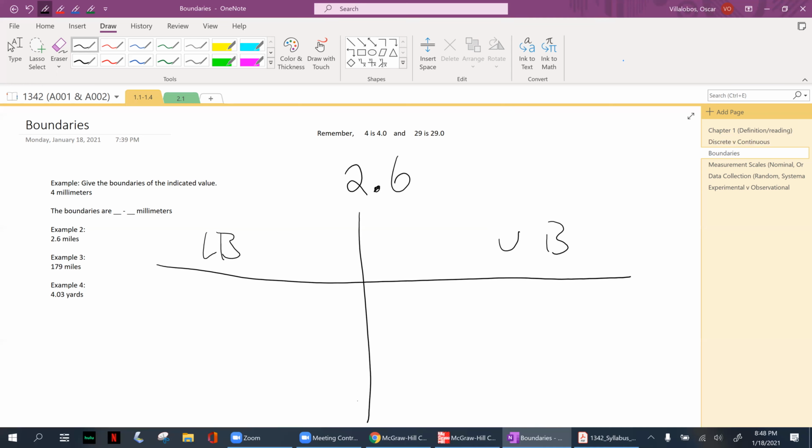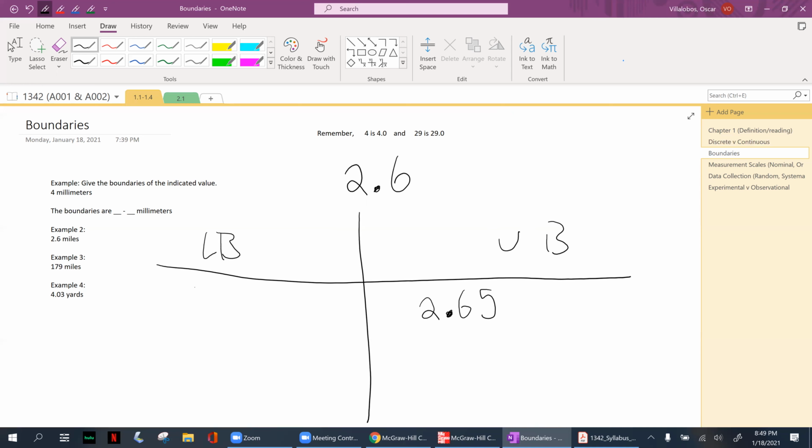To find my upper bound, all I'm going to do is add a 5 to the very, very end. So there's a 6. All I'm going to do is attach a 5 to it. Hey, that's it, I found my upper bound. I attached a 5 to the very end.